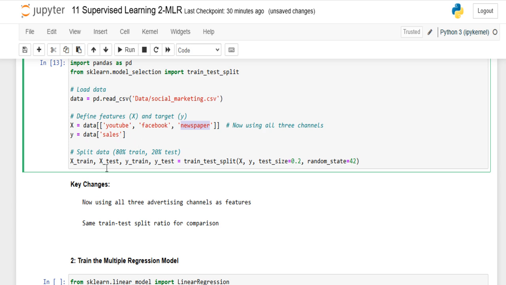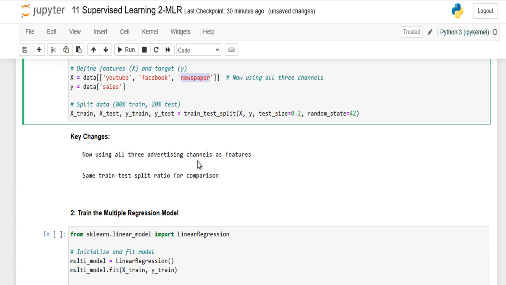We are splitting using the same 80 to 20 percent, 20% for testing and 80% for training, with random state 42. Nothing changes so far, so the same training and testing set is used for comparison.